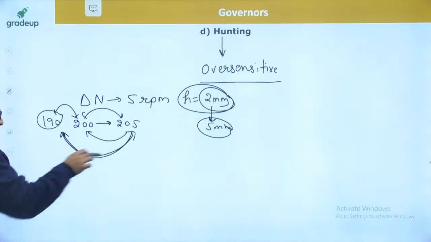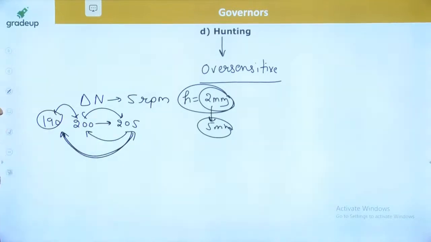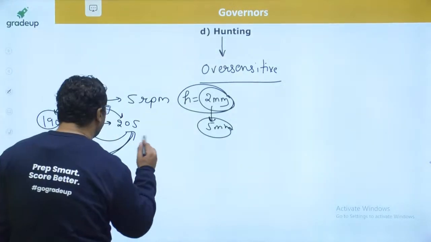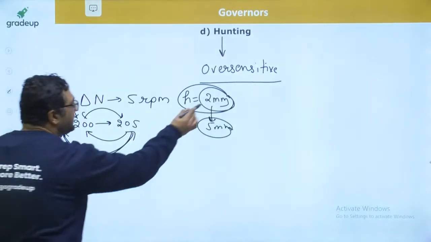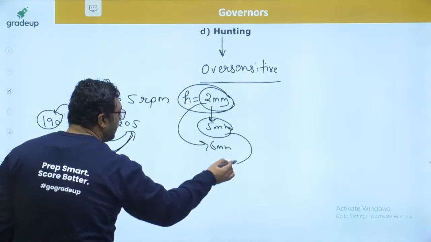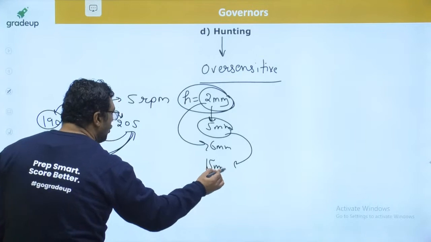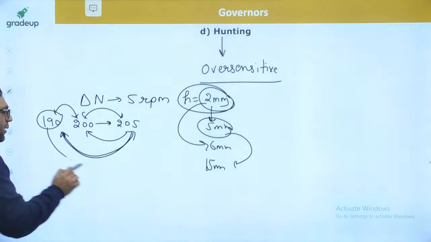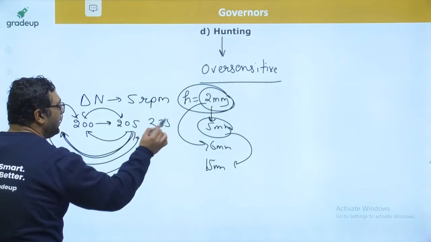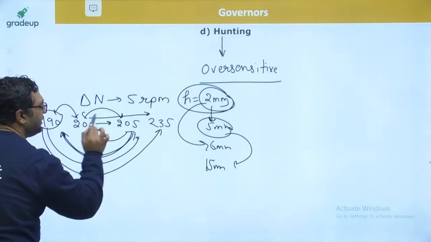So for this much change, once again the sleeve will think, okay, there is a change of 15 rpm. For that 15 rpm change, the sleeve movement required is 6 mm, but the governor is going to give 15 mm. Because of that, whenever it has to come to 205, it will go to 235. So you can see the change is continuously increasing.